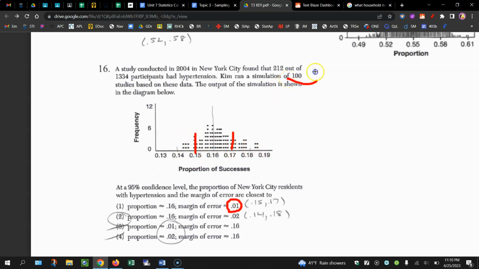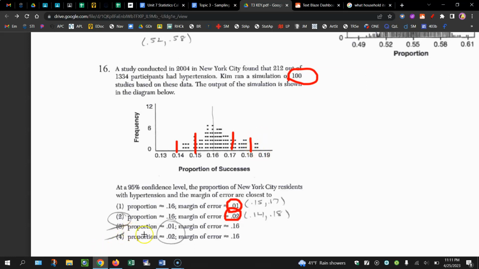There was a simulation of 100. So there's 100 dots here. So essentially you're looking at capturing about 95. We haven't done that. Margin of error, 2%. So plus or minus 2%. Now you're at essentially 14 to 18. Well, that's 96 out of the 100 dots that you captured here.